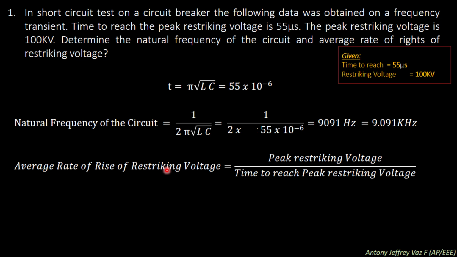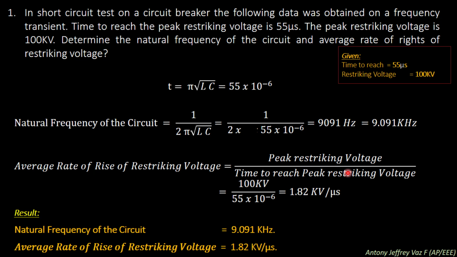Average rate of rise of restriking voltage equals peak restriking voltage divided by time to reach peak restriking voltage. Now, peak restriking voltage is 100 kilovolt and the time to reach peak restriking voltage, we know, is 55 into 10 power minus 6. So we can substitute directly, and by dividing these two we get 1.82 kilovolt per microsecond as the average rate of rise of restriking voltage.